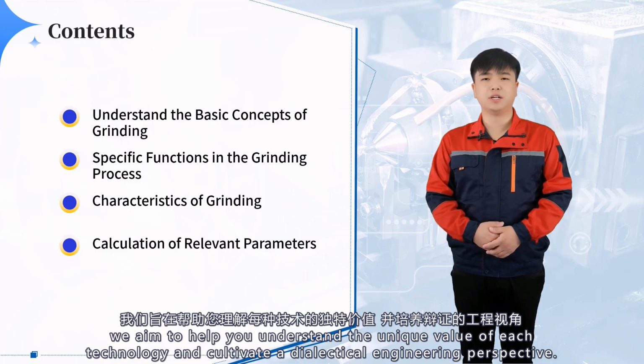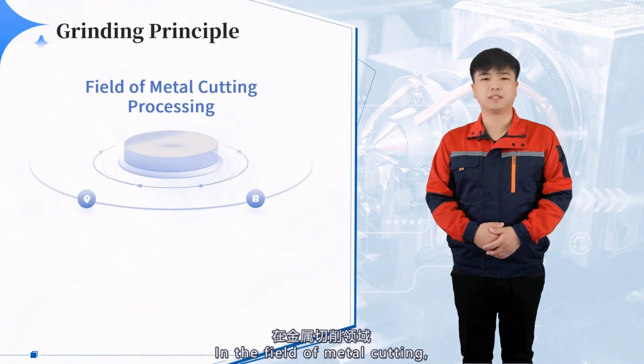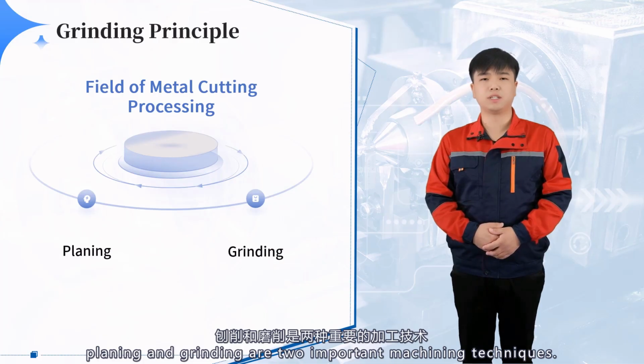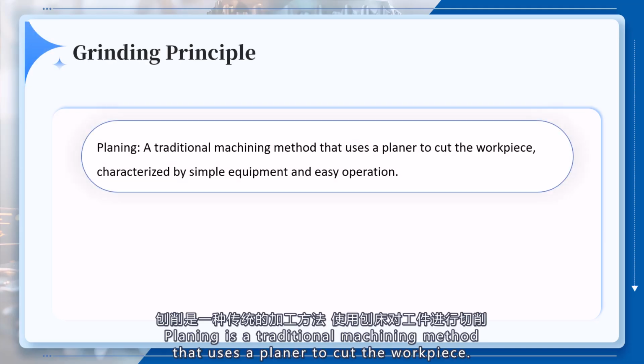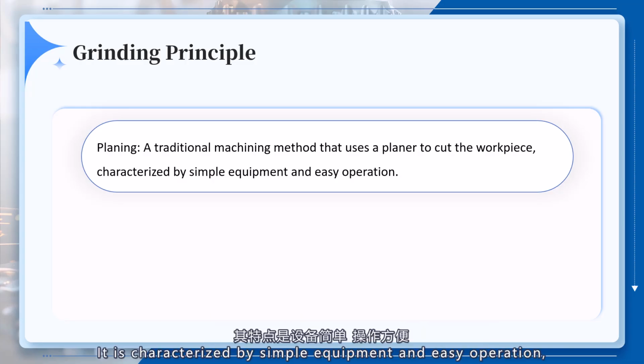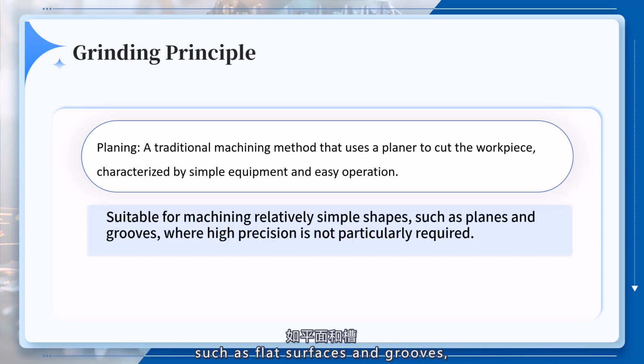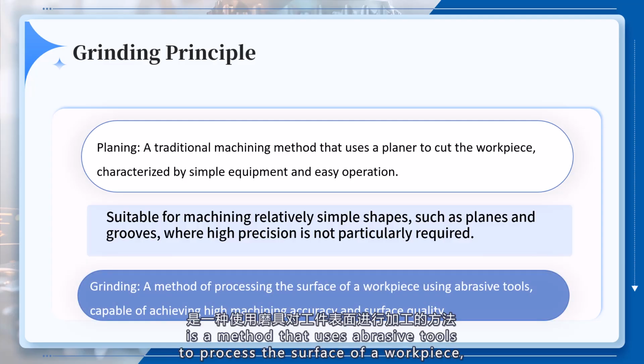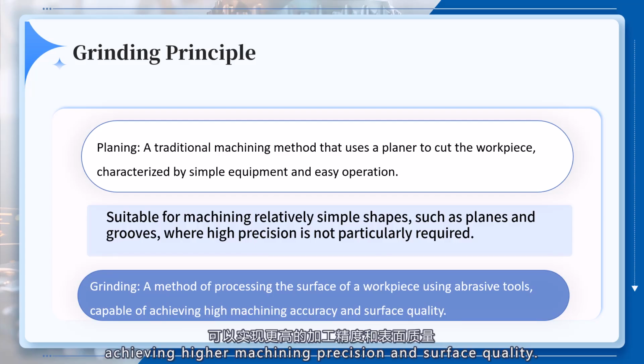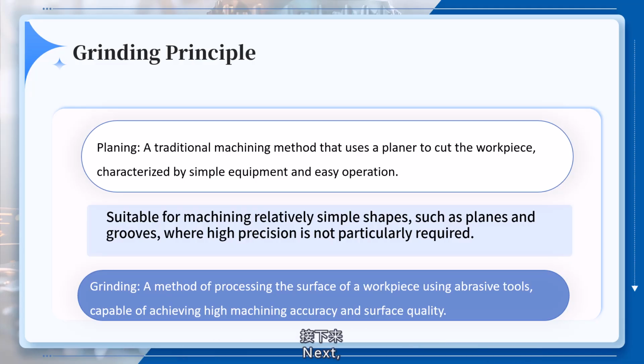a dialectical engineering perspective. In the field of metal cutting, planing and grinding are two important machining techniques. Planing is a traditional machining method that uses a planer to cut the workpiece. It is characterized by simple equipment and easy operation, making it suitable for machining relatively simple shapes and surfaces, such as flat surfaces and grooves, where precision requirements are not particularly high. Grinding, on the other hand, is a method that uses abrasive tools to process the surface of a workpiece, achieving higher machining precision and surface quality.